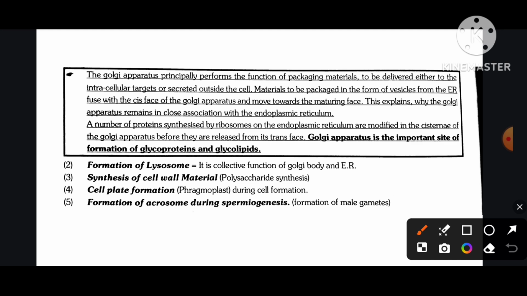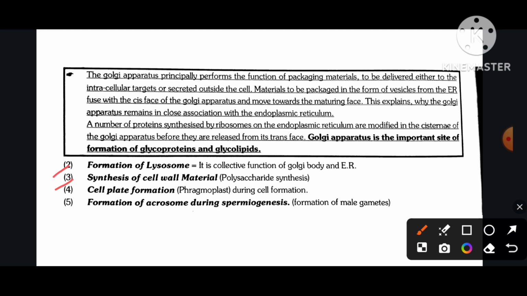A number of proteins synthesized by ribosomes on the endoplasmic reticulum are modified in the cisternae of the Golgi apparatus before they are released from its trans face. Golgi apparatus is the important site of formation of glycoproteins and glycolipids. Formation of lysosome. It is a collective function of Golgi body and endoplasmic reticulum.